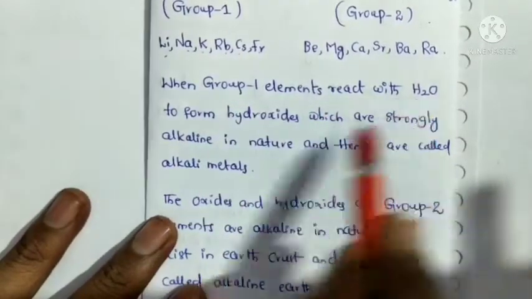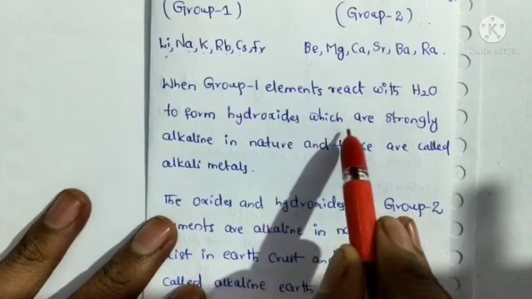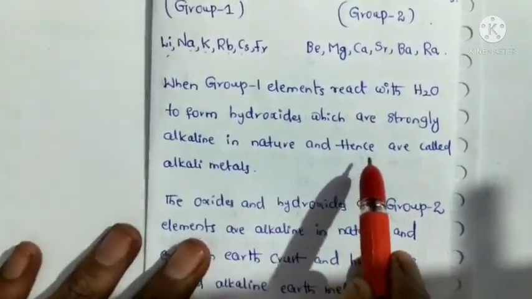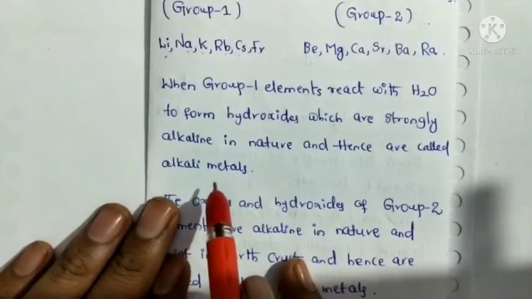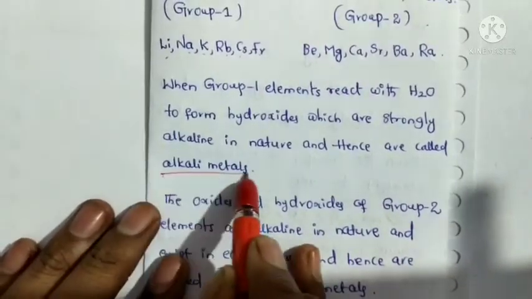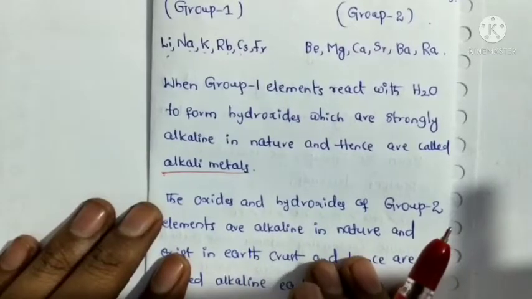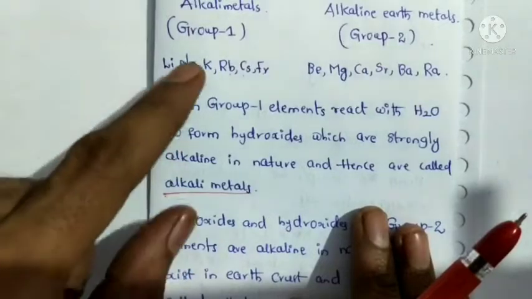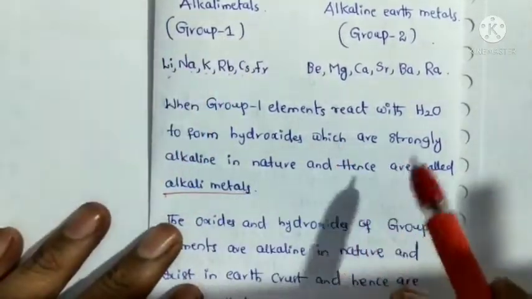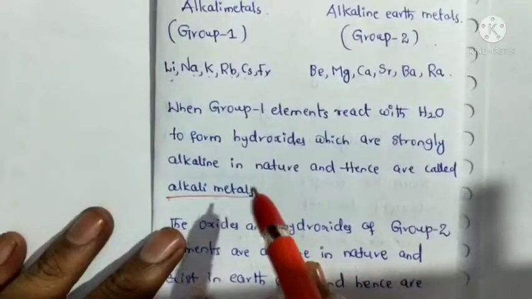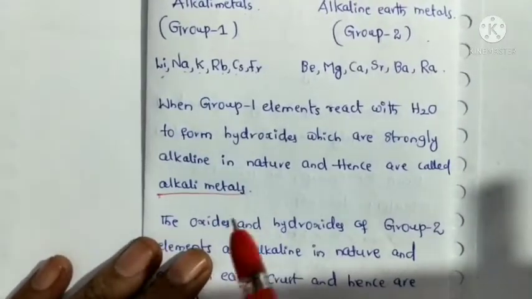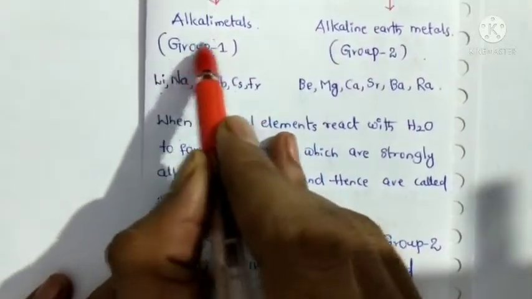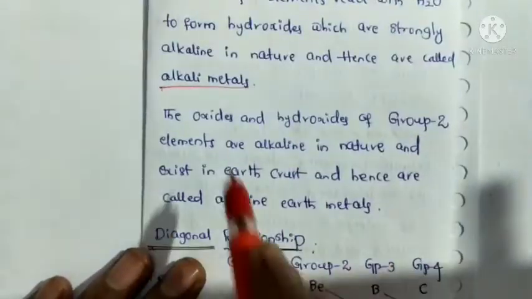When group 1 elements react with water, they form hydroxides, which are strongly alkaline in nature, that's why these are called alkali metals. Whenever group 1 elements react with water, they form hydroxides having alkaline nature, that's why group 1 elements are called alkali metals.